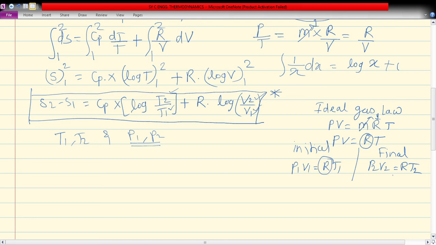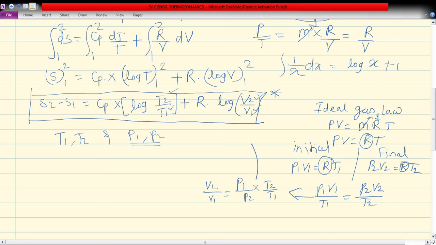Taking R on the right hand side, in both equations we can write P1 V1 upon T1 equals P2 V2 upon T2, because R is the same for the particular gas. Now by using this equation we can find V2 upon V1, which is P1 upon P2 into T2 upon T1.